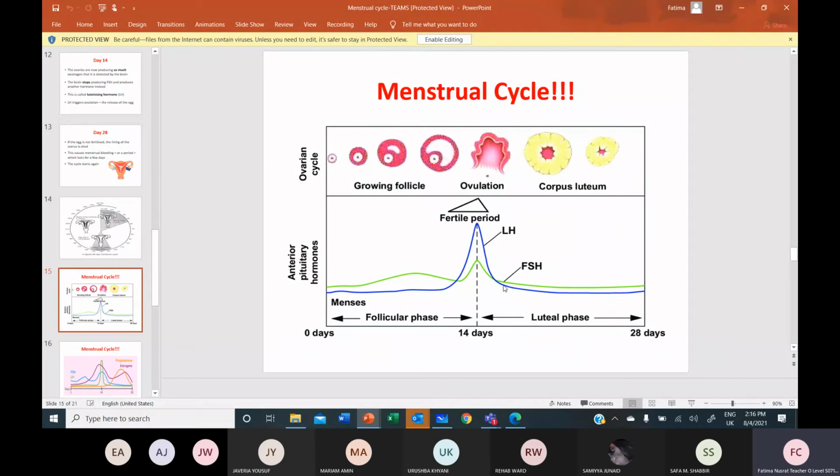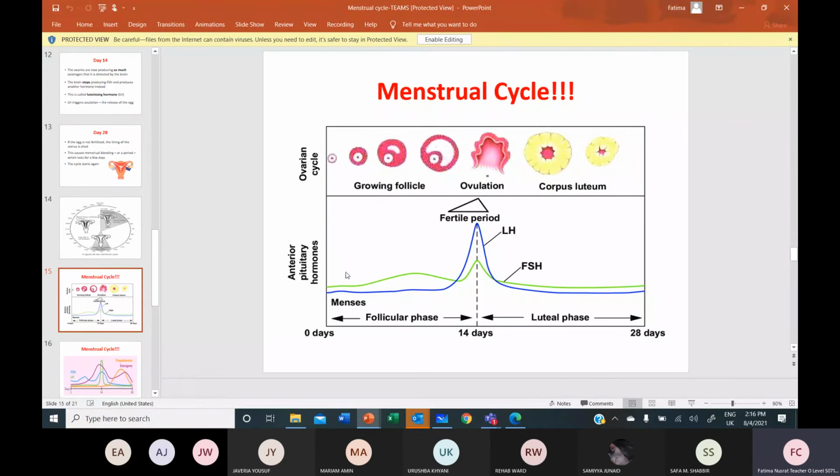So what is the identification? The identification of LH is that it only makes a peak at the mid-cycle. See the graph? Straight है. It's only making peak on day 14 because this is only meant for ovulation. Shortest time के लिए which hormone is released? That is LH.